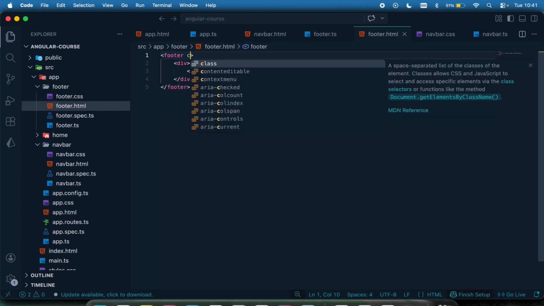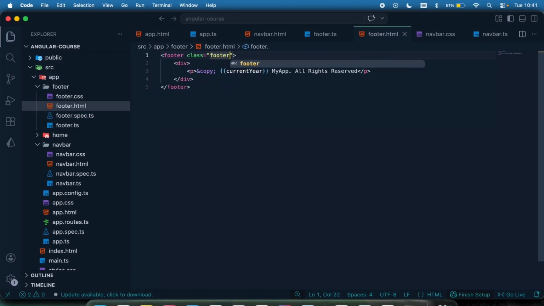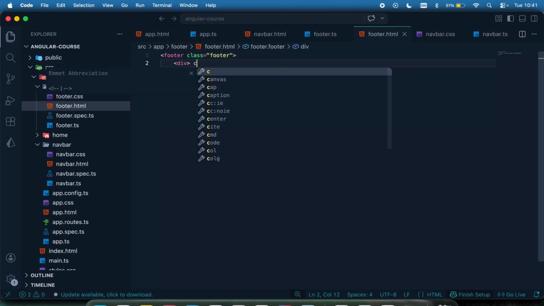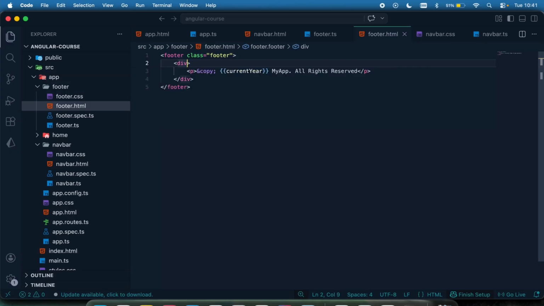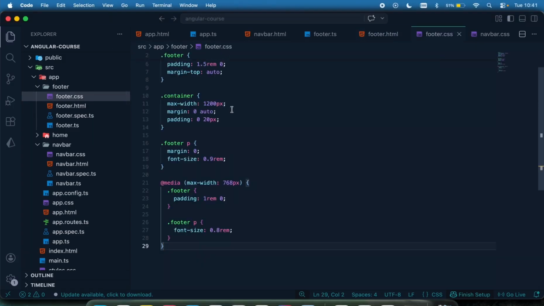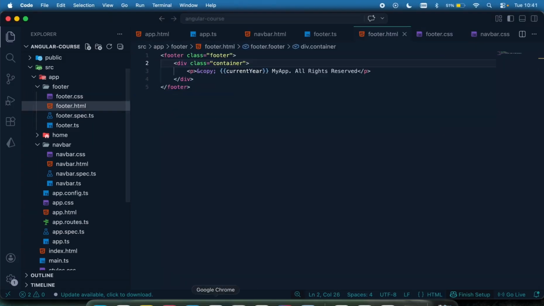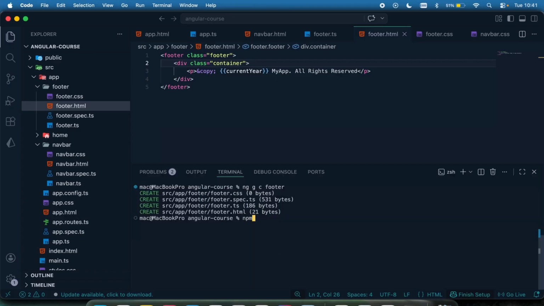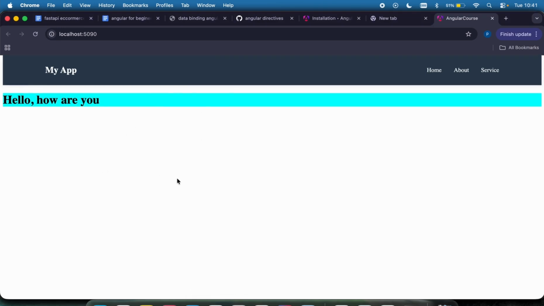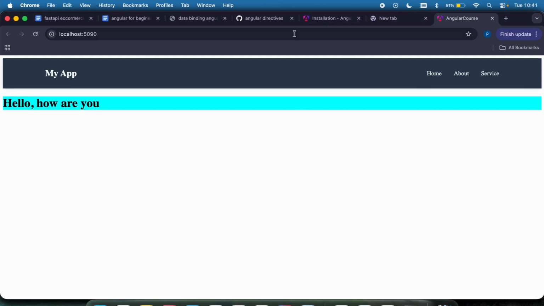Then I'm going to have my styling right here, which I'm going to call footer. I'm going to write that quickly. And here I'm going to have my styling called container. And I'm going to just have those styling dummy, just place right here. Just won't waste time. Okay. Right. So right now, if I run my app, npm run start, I'm not expecting to see the footer because I have not placed the footer in my app template.